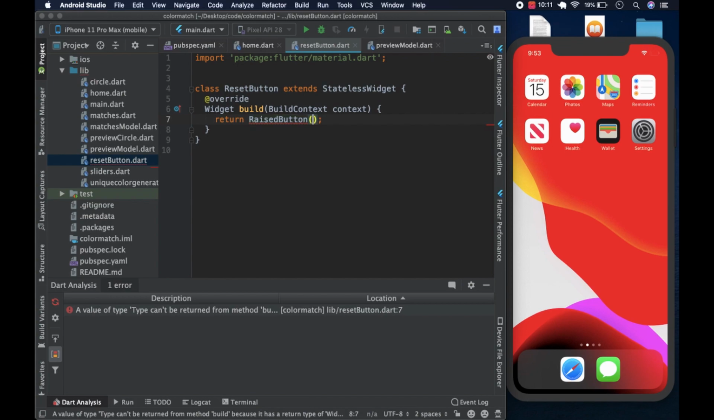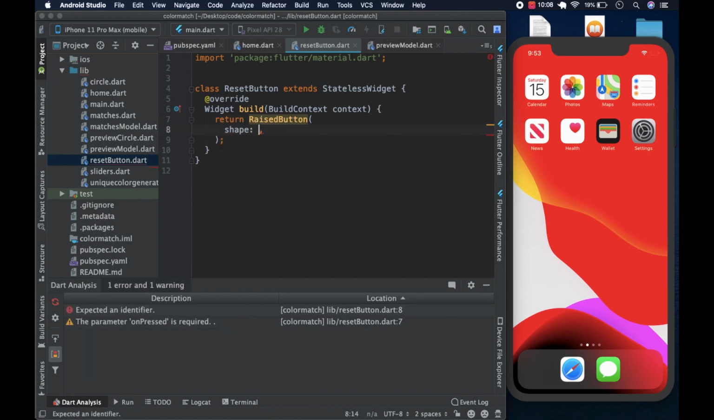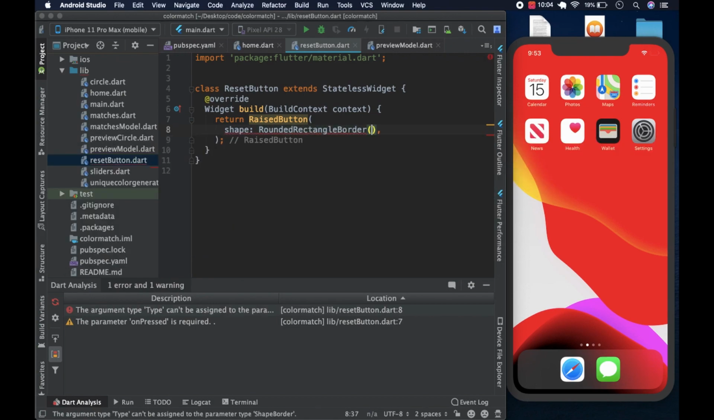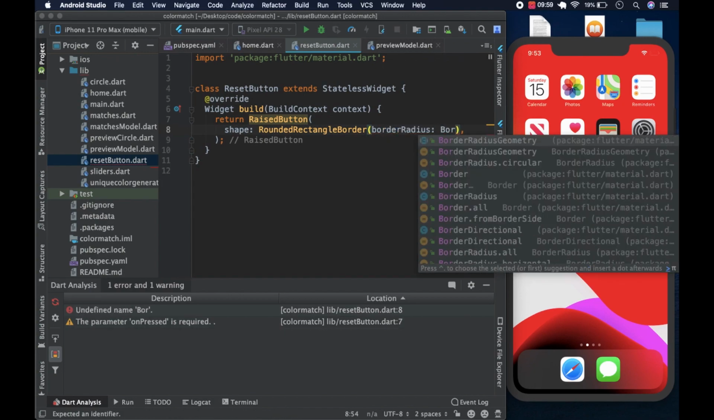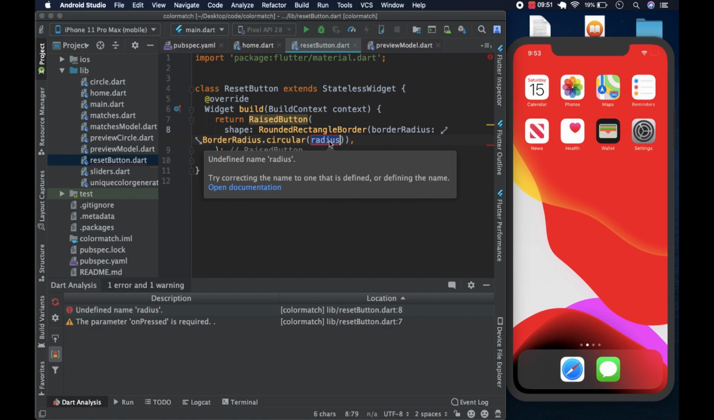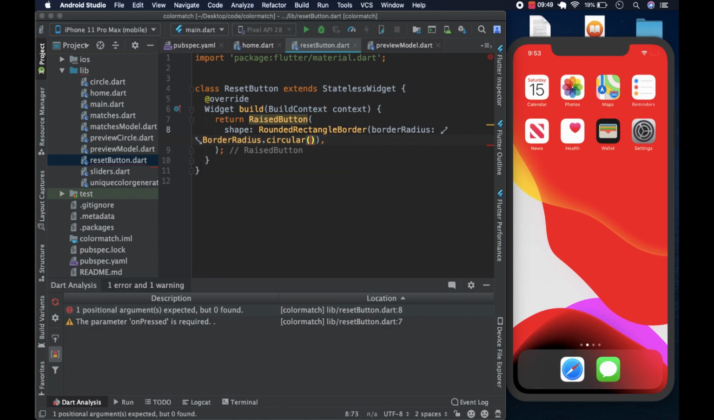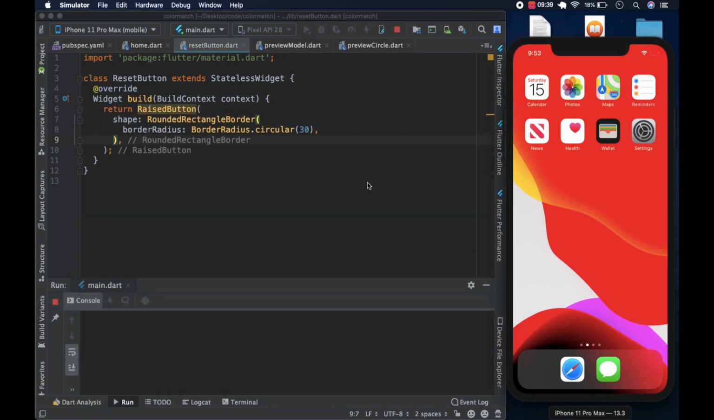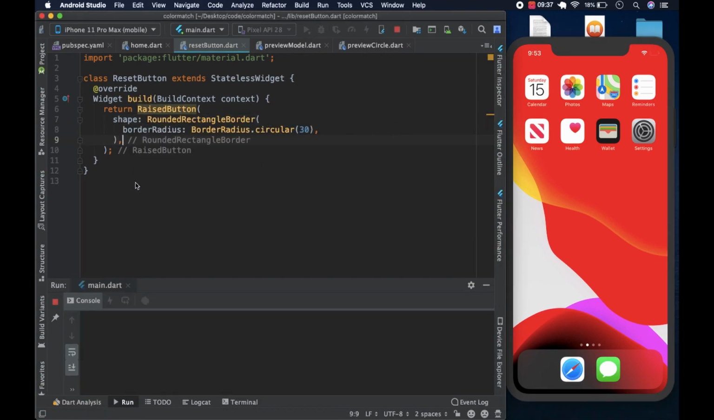The shape is going to be rounded rectangle border, and the border radius is going to be border radius dot circular. This usually takes a double, right? You can see here it takes a double, but we could put in an integer that will be interpreted as a double. And we can put a comma here to give ourselves a bit more room. And after that, we could give it a color.